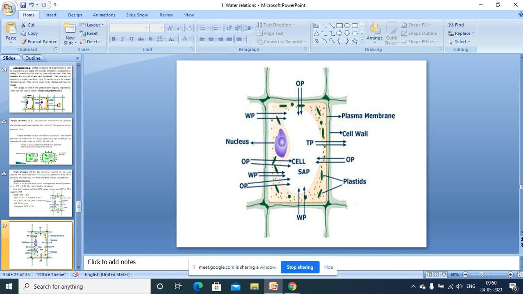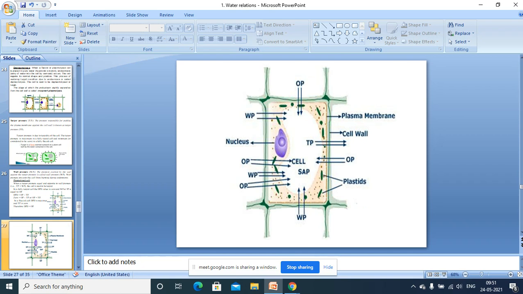Now the same cell is placed in hypotonic solution. Understanding my point? Hypotonic solution. The solution concentration outside the cell is lesser than the cell sap. Then what happens? Endosmosis occurs. Or if you place a cell in water, then naturally endosmosis occurs. By endosmosis, what happens? Water enters into the vacuole.